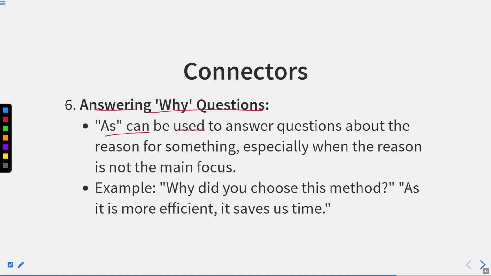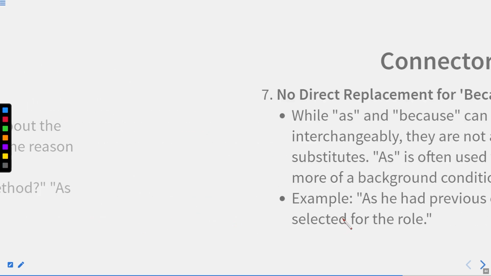Answering why questions: as can be used to answer questions about the reason for something, especially when the reason is not the main focus. Example: Why did you choose this method? So this is the question, which is asking you the reason, and you are answering that: As it is more efficient, it saves us time.